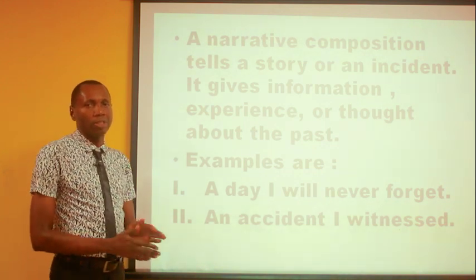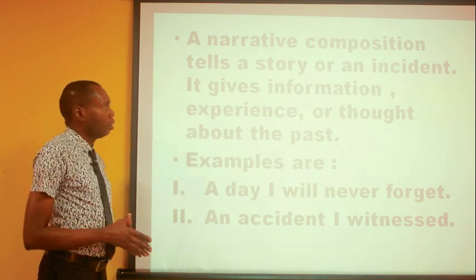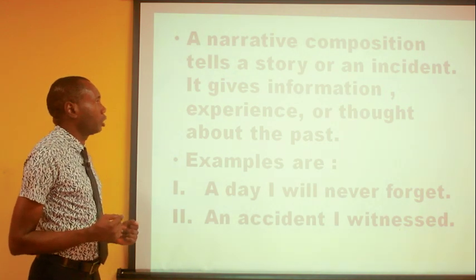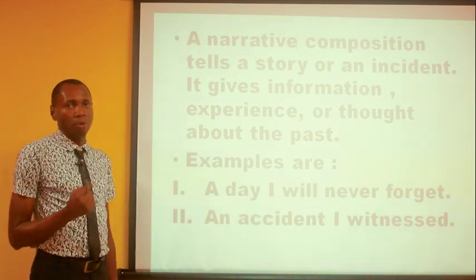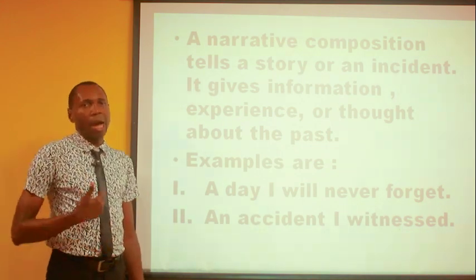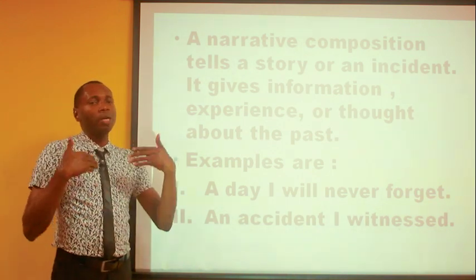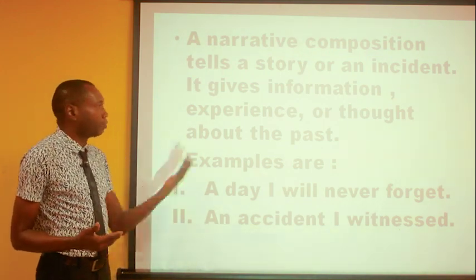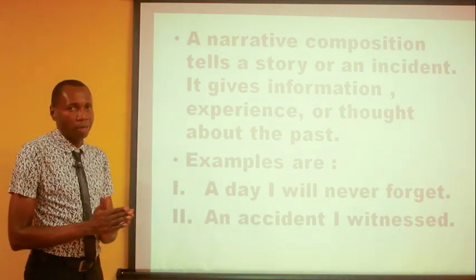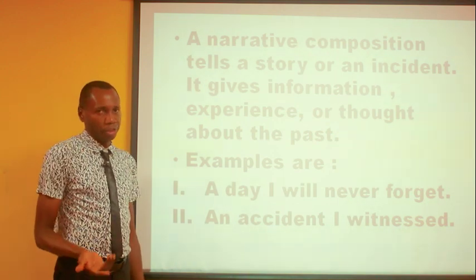So the question is, what is a narrative composition? A narrative composition tells a story or an incident. It comes from the word to narrate, which means to tell a story, to narrate something that has already happened in the past. So in this kind of composition, you use past tense. Why? Because it gives information, experience, or thoughts about the past. Under this type of composition, you are writing about something that has already taken place, not something that will happen in the future. Is that clear?